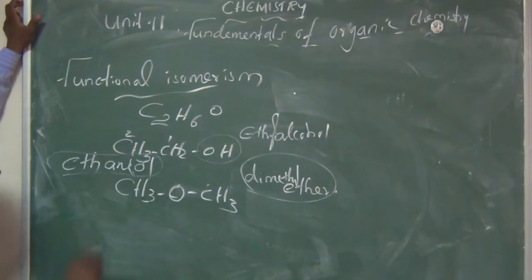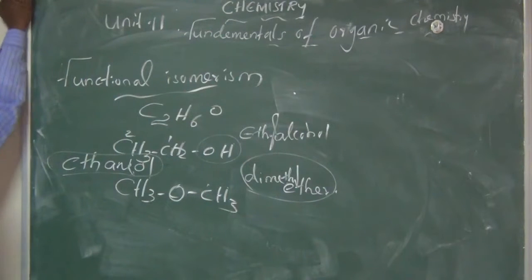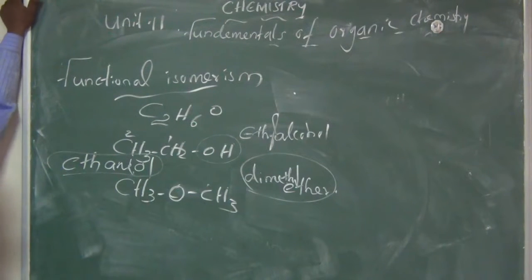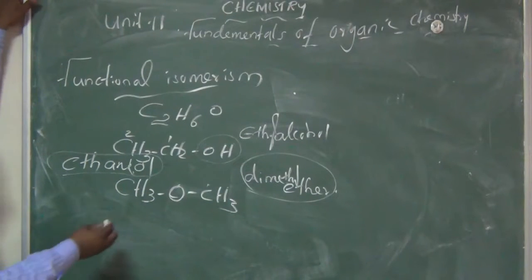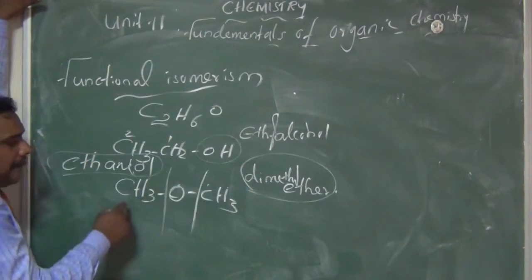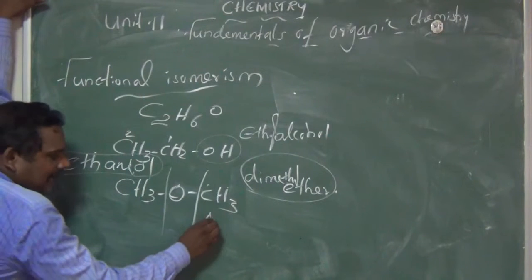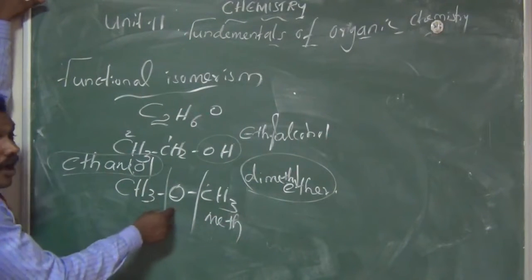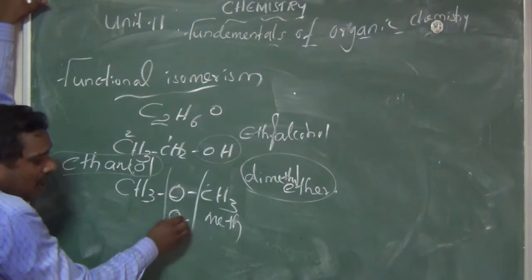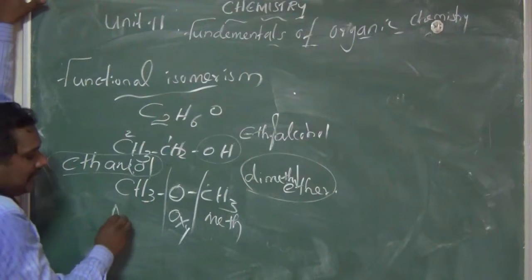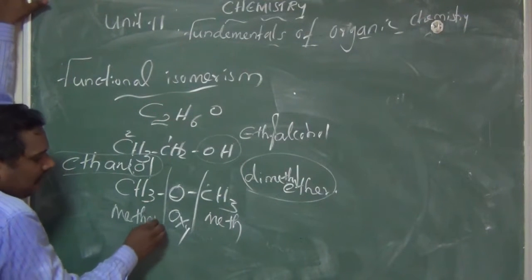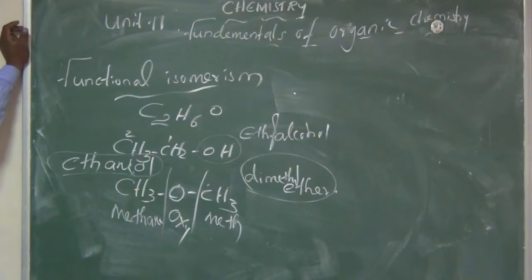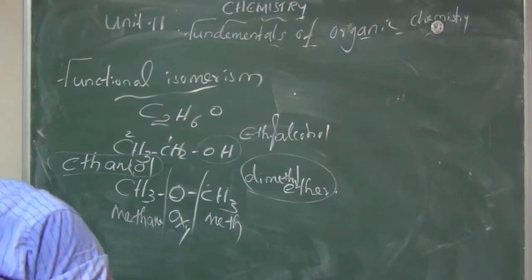The IUPAC name is ethanol. What about the second compound? The ether can be named methoxymethane. Meth, one carbon. Here the functional group is O, so we say oxy, then one carbon methane. So the name is methoxymethane.